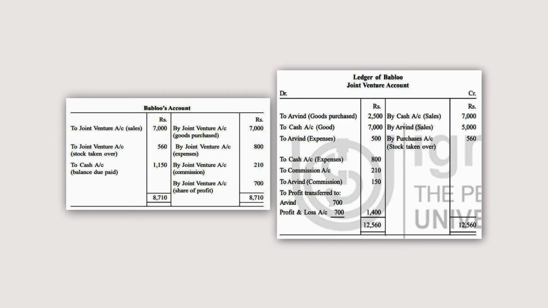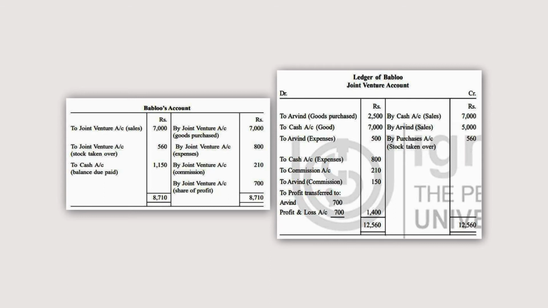So, total is 12,560. So, out of this 12,560, if you subtract this and this, you will get the balancing figure of rupees 1,400. So, this amount of rupees 1,400 is the net profit on account of joint venture. Bablu account. So, Bablu has made the sales of rupees 7,000. So, the entry was Bablu account debit to joint venture. So, in the account of Bablu, to joint venture 7,000.